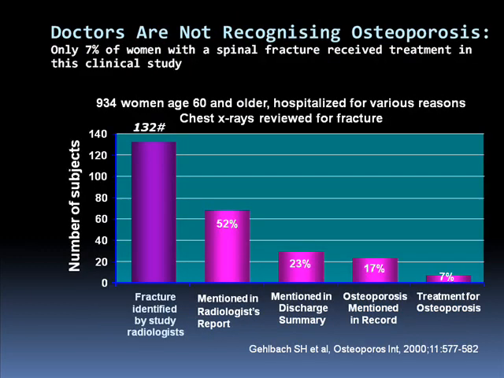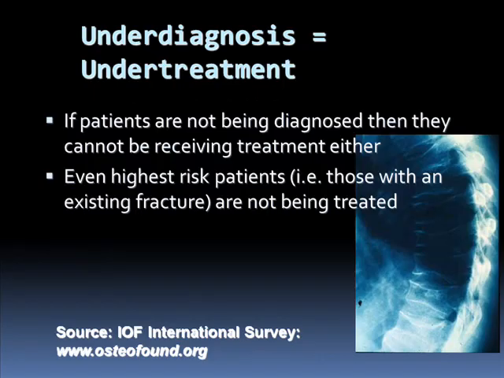In this particular study, for example, a hospital study of nearly 1,000 women, there were 132 fractures when the x-rays were reviewed by the study radiologist, but only half of the fractures were actually picked up by the hospital radiologist, and only 1/4 were mentioned in the discharge summary or even in the record, and in the end only 7% were treated for osteoporosis. So if we as doctors do not even diagnose very severe osteoporosis with fractures, then we cannot treat them.